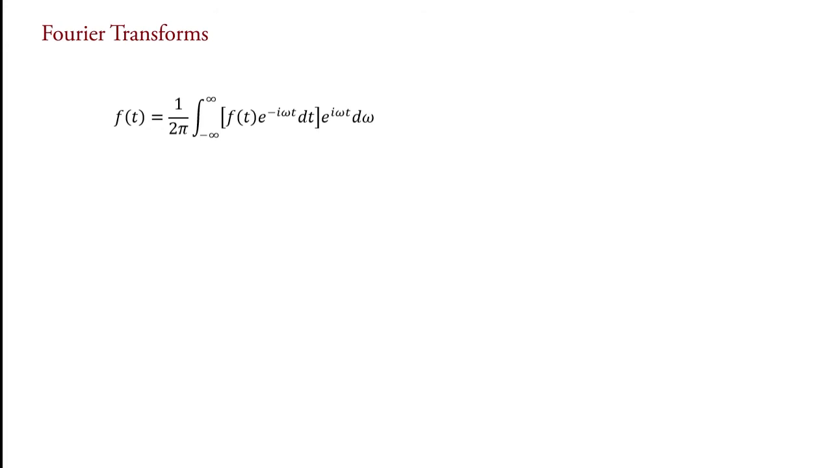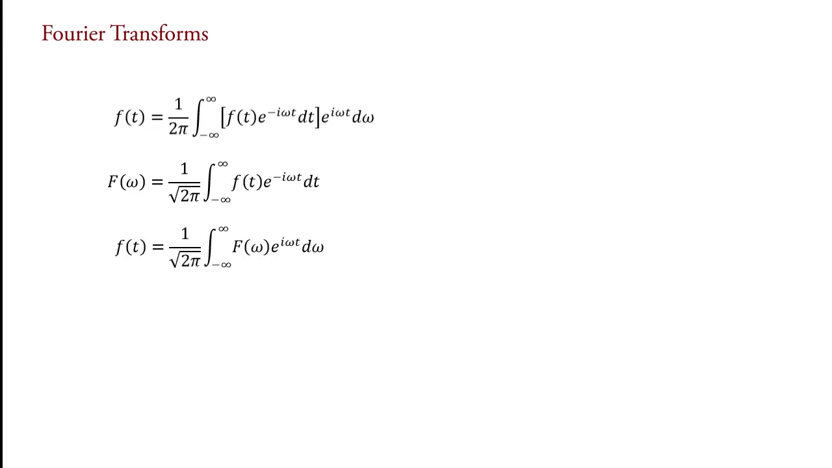In this formula, we use the symbol omega for indication of frequency, while in the video of Fourier integral in complex form, we used the symbol alpha. Now it is written in two expressions. F of omega equal to 1 upon square root 2 pi integral minus infinity to infinity f of t e raised to minus i omega t dt, and f of t equal to 1 upon square root 2 pi integral minus infinity to infinity F of omega e raised to i omega t d omega.